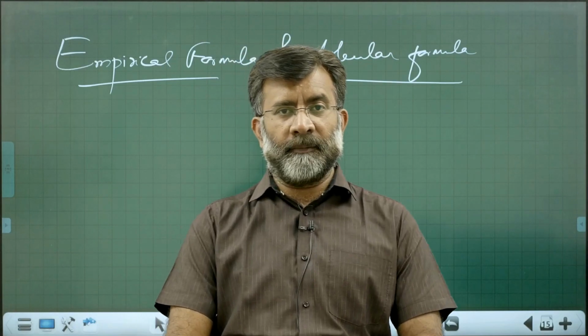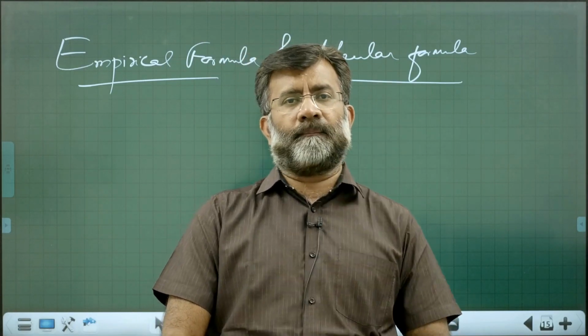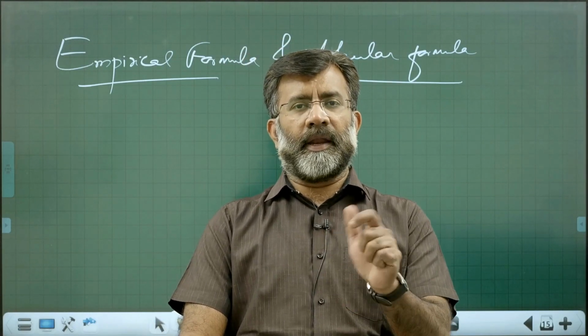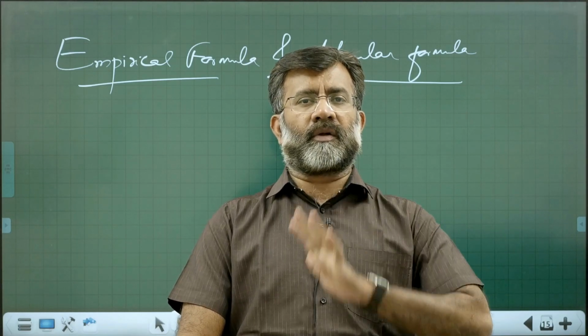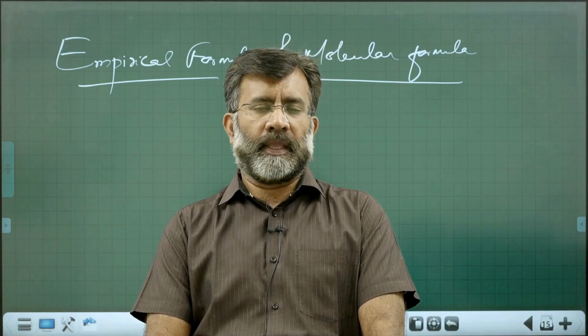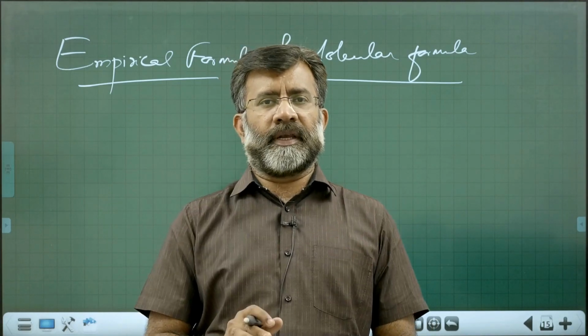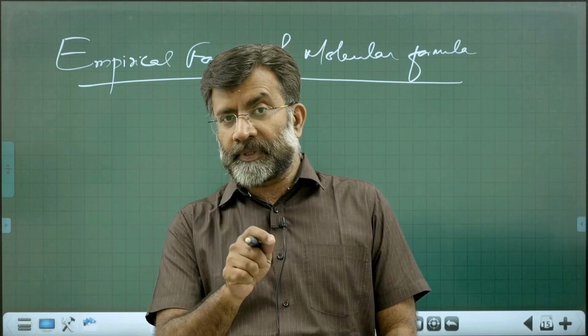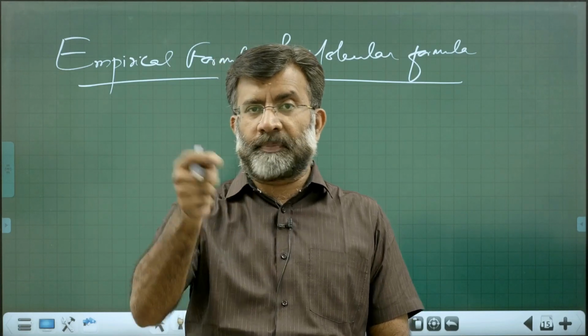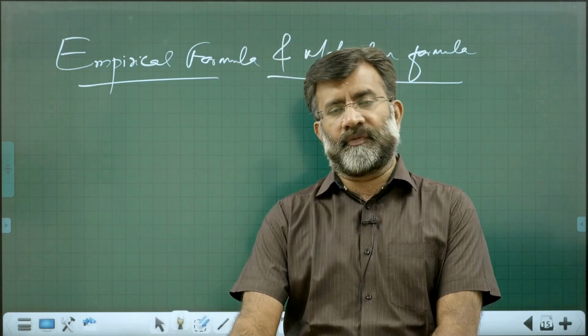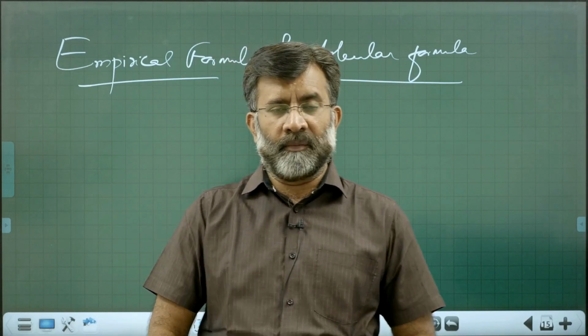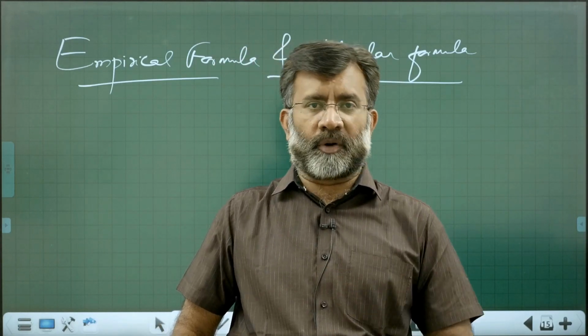Empirical formula is the simplest formula that represents the relative number of atoms present in a molecule. What is molecular formula? Molecular formula is the actual formula.